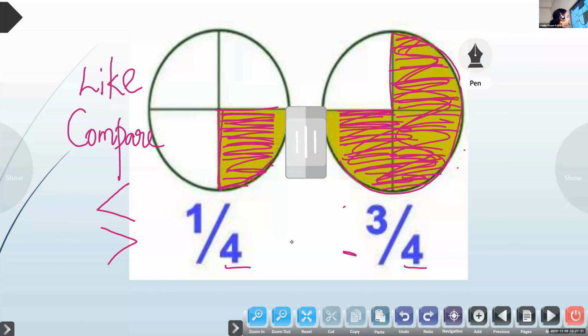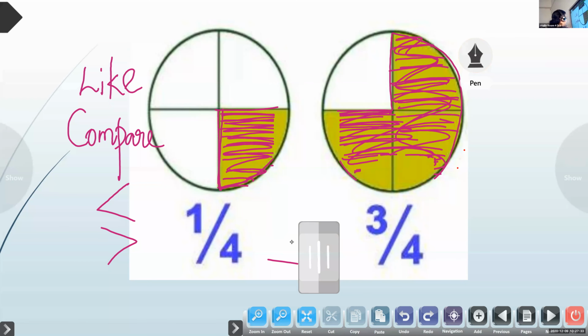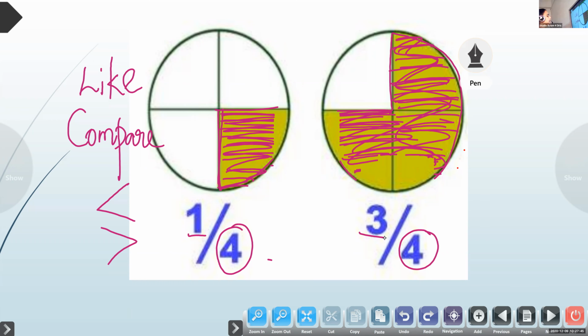Look here. The denominators are the same. Which is the denominator? 4. Now, if the denominators are the same, children, what will we do? We will look at the numerator. Here 1, here 3. Which number is bigger, 1 or 3? 3. So if the denominators are the same, we look at the numerators. Here it is 1, here it is 3, so 3 by 4 is greater.